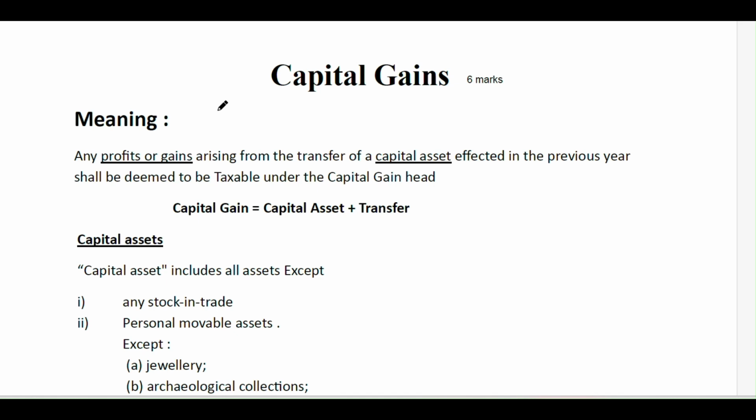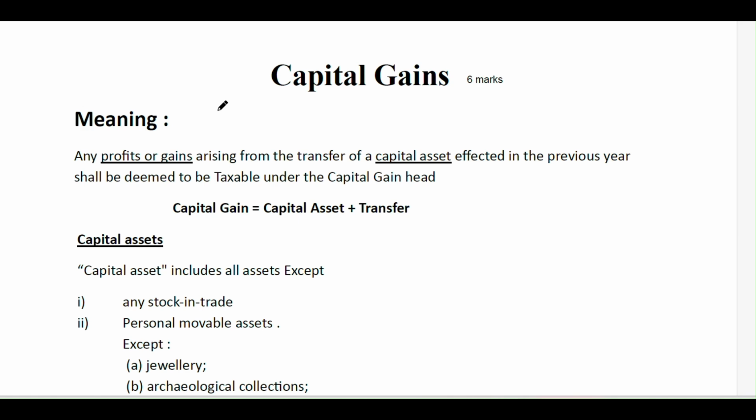So our today's topic is capital gains. It is one of the important concepts in the heads of income, which almost covers 6 to 7 marks out of 35 marks in the taxation paper. So first of all, what is the meaning of capital gain?